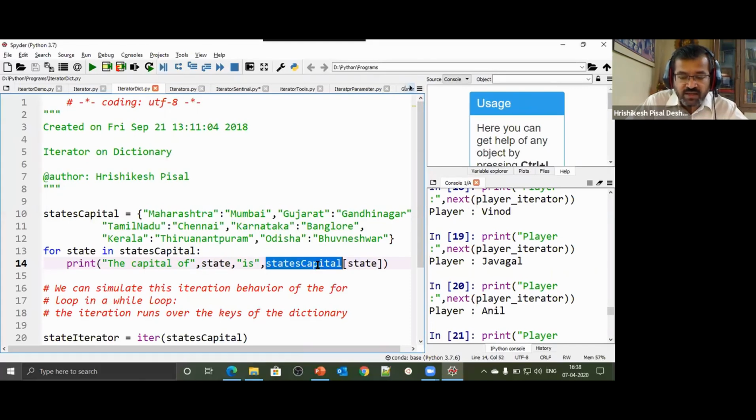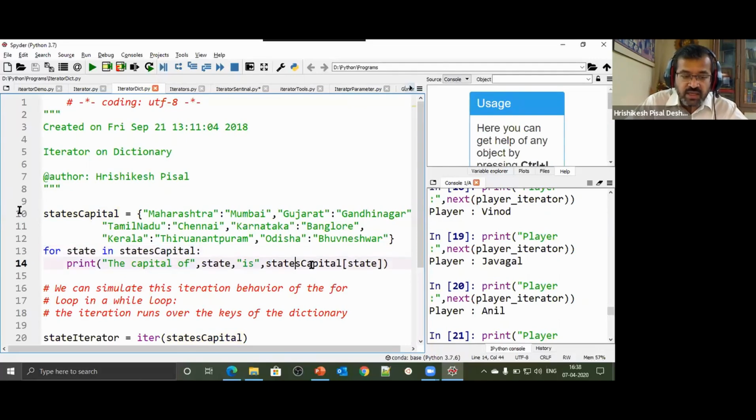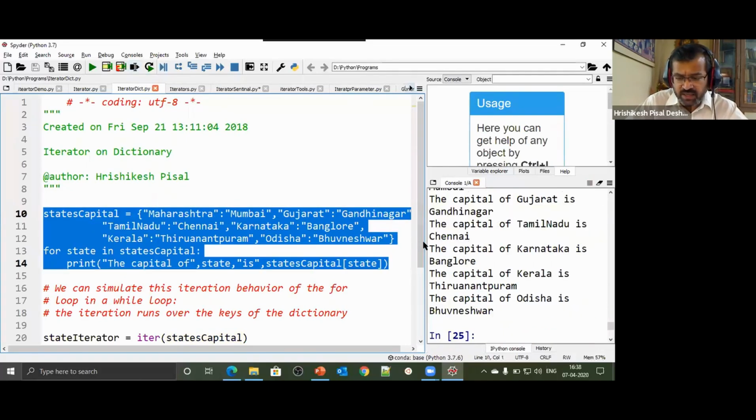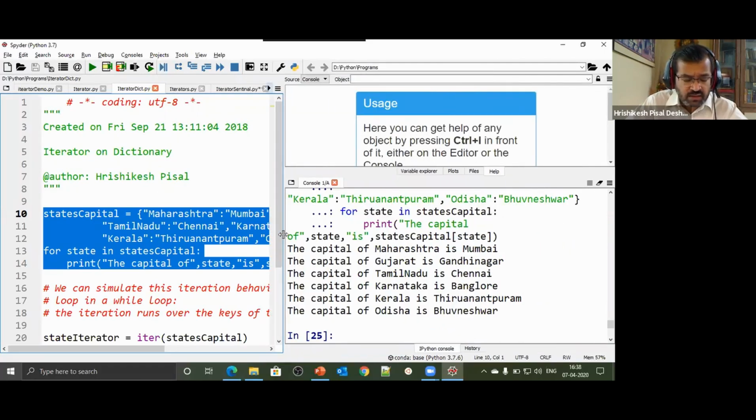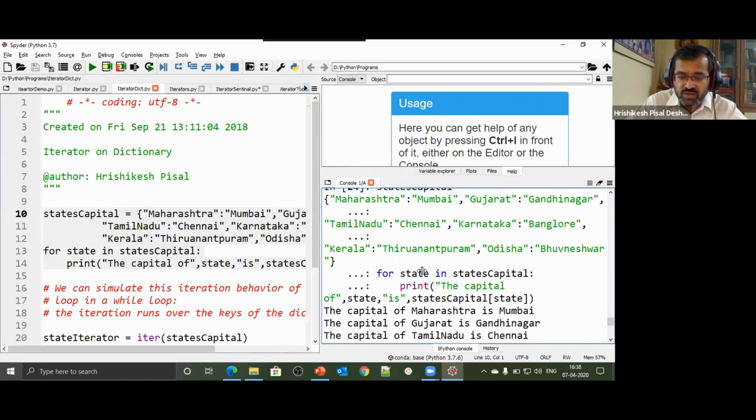Now, it's not always a good idea to index directly, because if the state is not found there would be an error. It is better to call a method called get, if you remember. But here there is no question of the state not being there, because we are cycling through only existing states. So it is an implicitly supplied iterator. The capital city of Maharashtra is Mumbai, Gujarat is Gandhinagar, Tamil Nadu, Chennai, Karnataka, Bangalore, Tirunelveli, Bhubaneswar. We have iterated through all the elements.